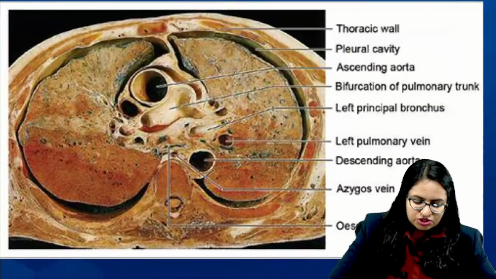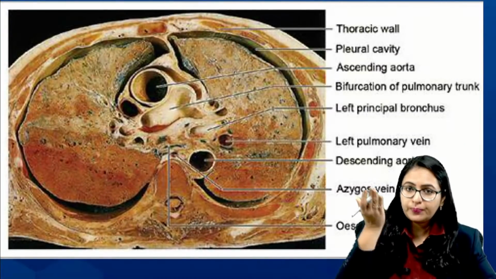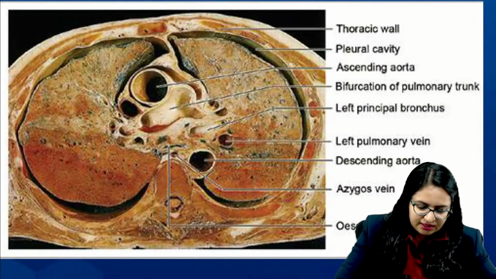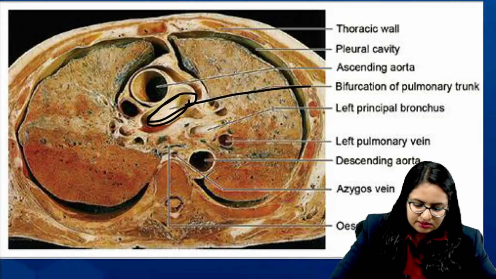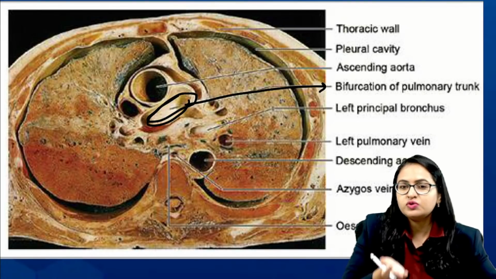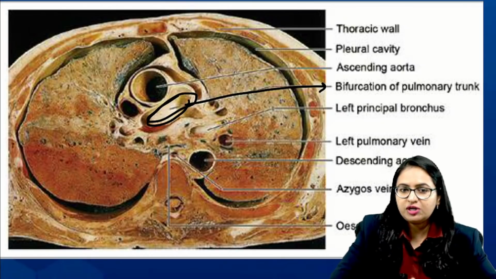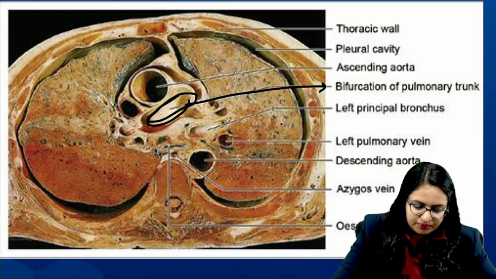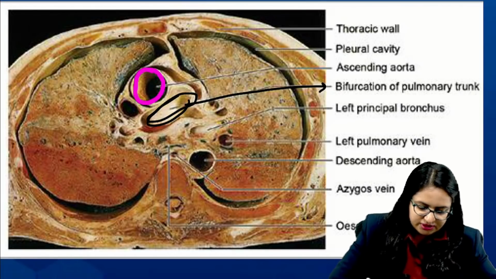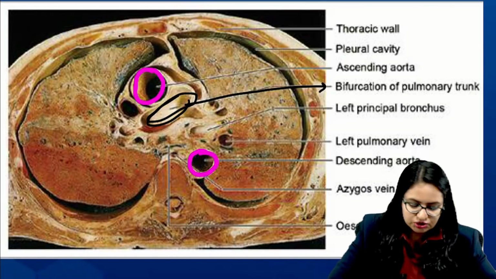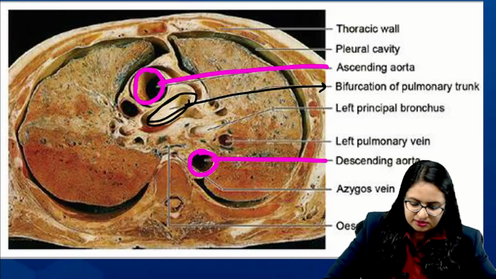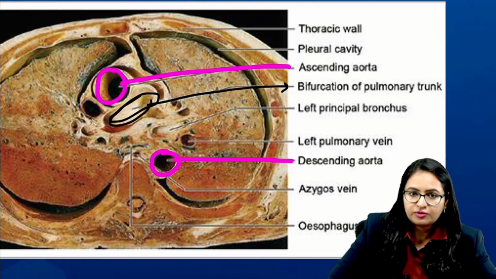This is a section towards the higher side, towards the upper side. Some part of the heart can be seen over here. This is basically the pulmonary trunk, towards the upper side of the heart. In front of the pulmonary trunk, you can see a big round section, and behind it another big round section. This is the ascending aorta and this one is the descending aorta, right?